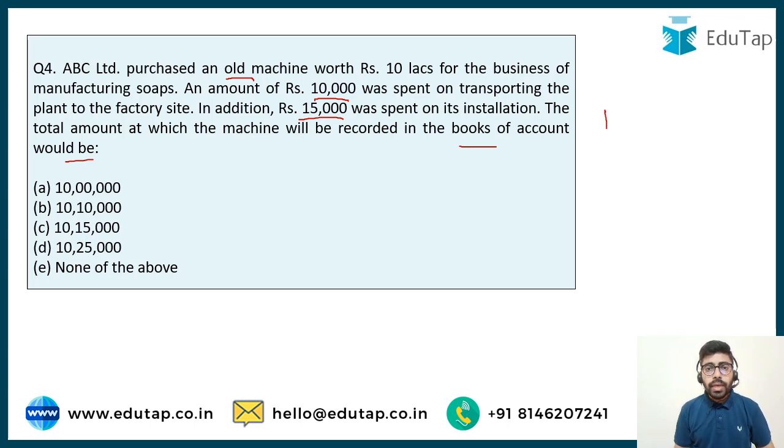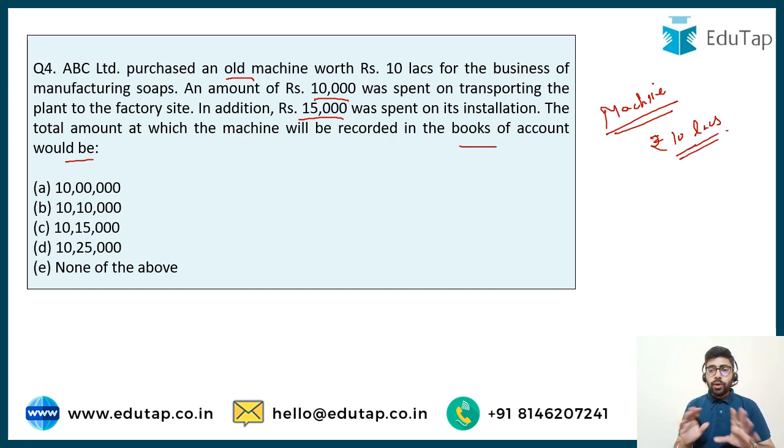So what is being done? A machine has been bought. Now it says that machine has been bought for rupees 10 lakh. But this is not the actual amount that you are paying for this particular machine in totality, because you are also spending rupees 10,000 on transporting the machine. You are spending rupees 15,000 on installation of the machine. Now the accountant of the company is asking you at what price I should record this transaction. He's aware that you have learned about the basic accounting theories.